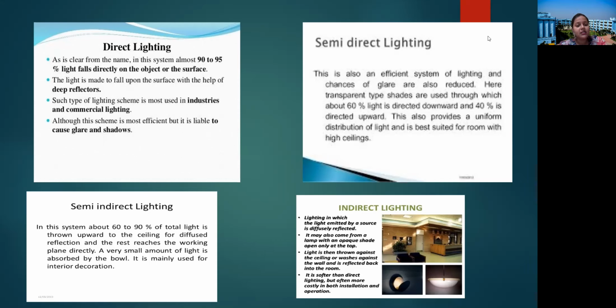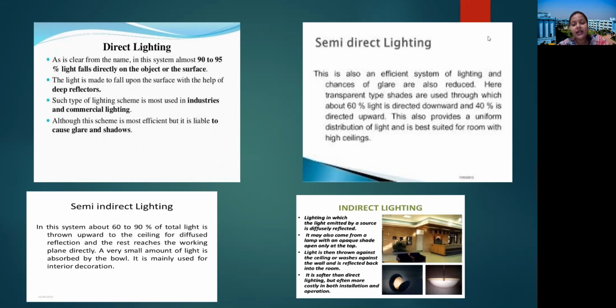Semi-indirect lighting: in this system, about 60 to 90% of total light is thrown upward to the ceiling for diffused reflection and the rest reaches the working plane directly. A very small amount of light is absorbed by the bowl. It's mainly used for interior decoration.